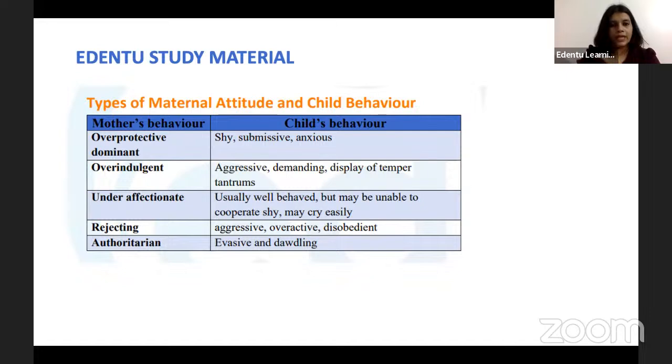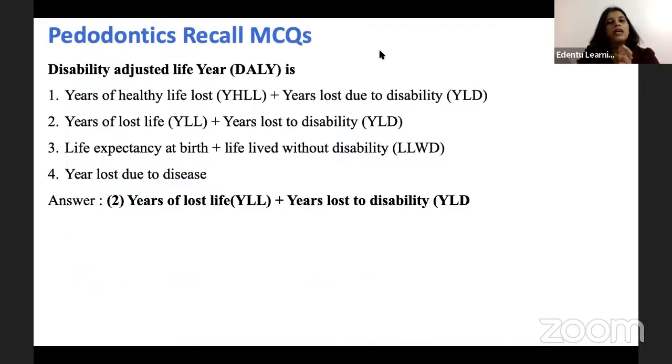Now coming to the next question, DALY, that is disability adjusted life year is. This is a question from statistics. The answer for disability adjusted life year is years of lost life plus years lost to disability. I'll just tell you the concept of this. This is something that you need to learn by heart, but I'll tell you the concept. Imagine that the life expectancy of a person or a population, like for example, the Indian population is 75 to 80, right? Let's say 70.